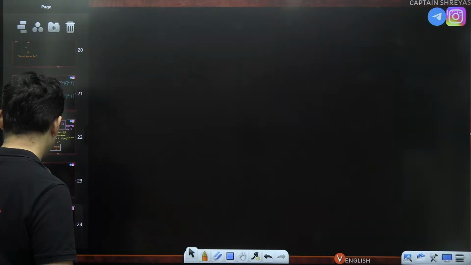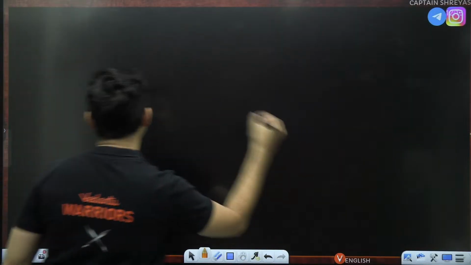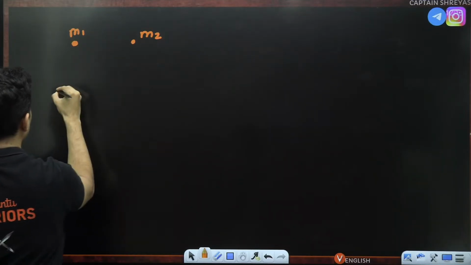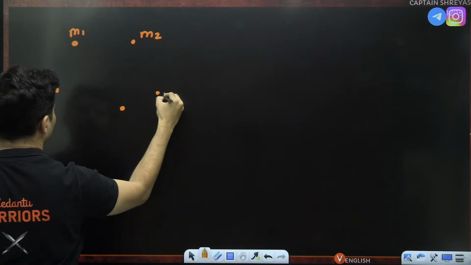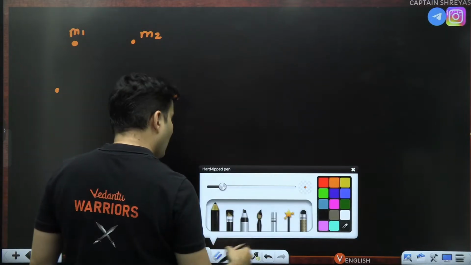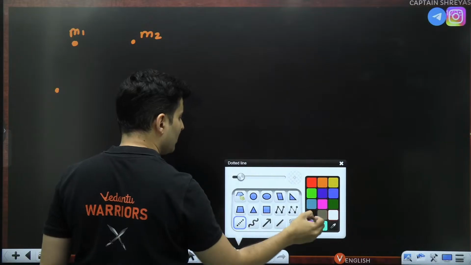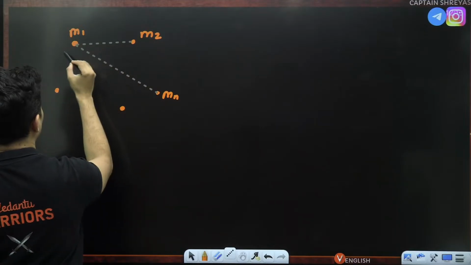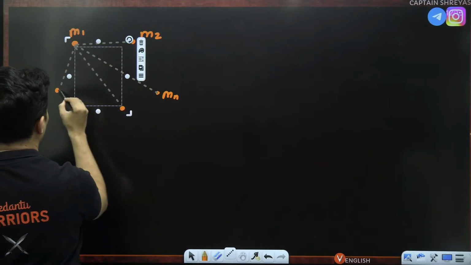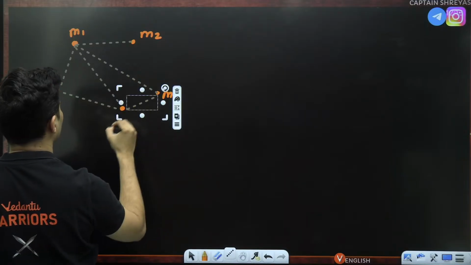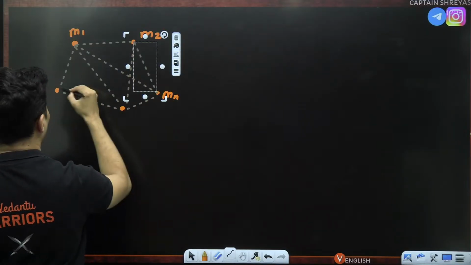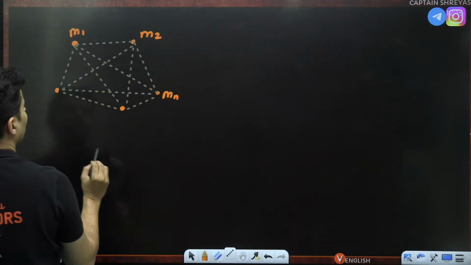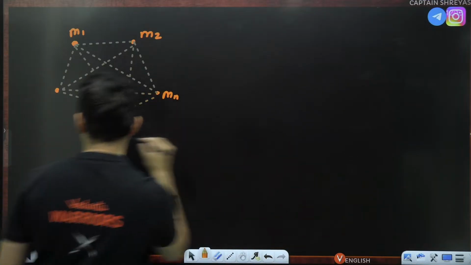Next important point, which you should know. If you have a collection of masses, m1, m2, m3, m4, like that, then all combinations you should try. So m1 with m2, m1 with m3, m4, like that, all permutation combinations you are going to try, my dear students. All the possibilities. Anything left? I don't know. Maybe even this one. So for a system of masses,